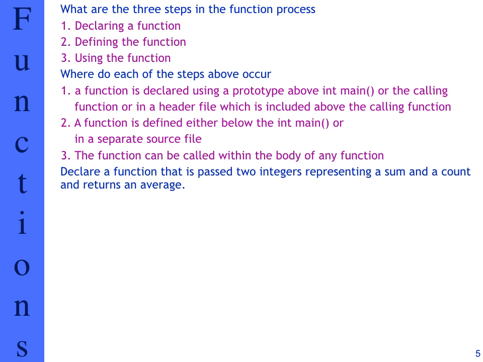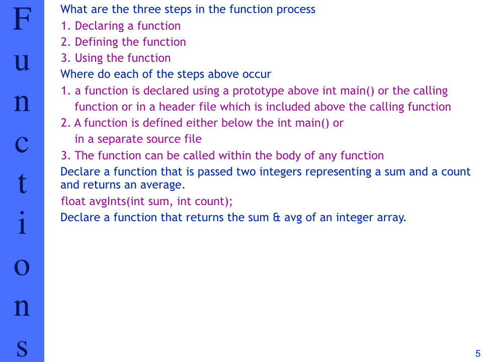Let's declare a function that is passing 2 integers, representing a sum and a count of those numbers, and then returns an average. Average is a float, and then we're passing 2 integers. So we also have to find a name for this function. Our prototype will be float, that's the return value, averageInts, something that indicates that I'm taking the average of integers, and then 2 integers, the sum and the count.